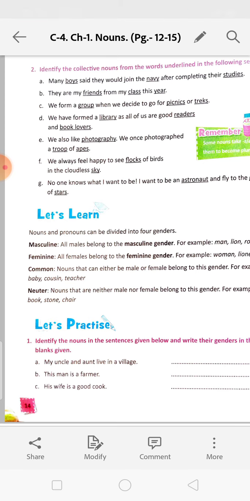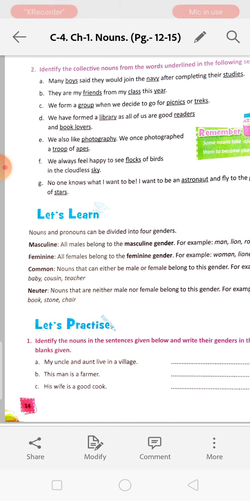So I am reading masculine. All males belong to masculine gender. That means all boys group. Man, lion, rooster. These are the masculine gender. Feminine gender. All females belong to the feminine gender. For example, woman, lioness, hen. These are all the feminine gender.